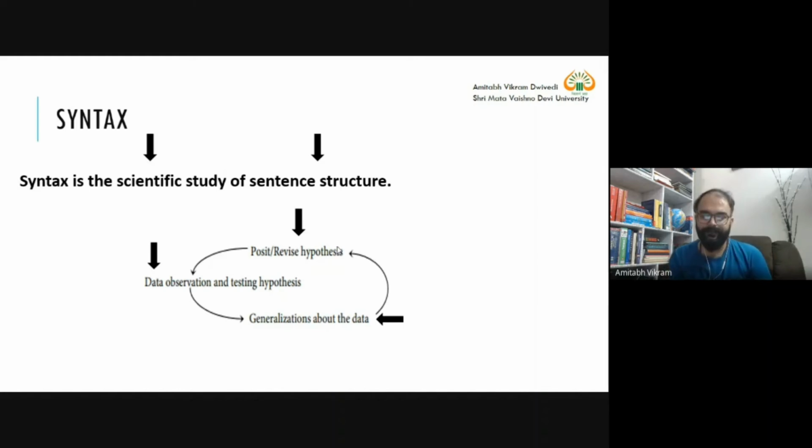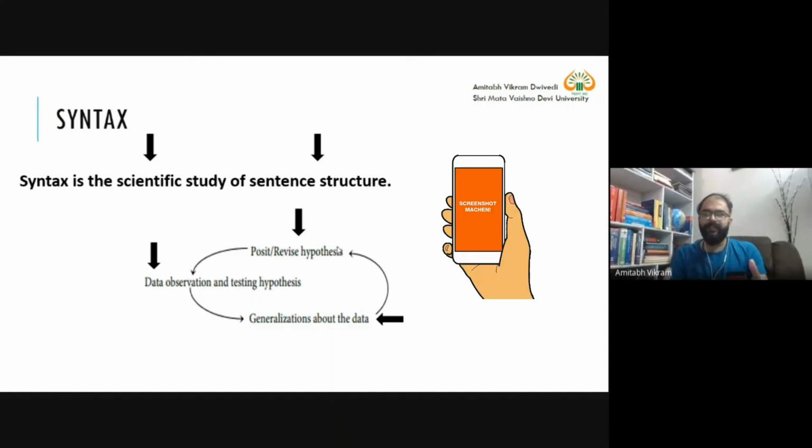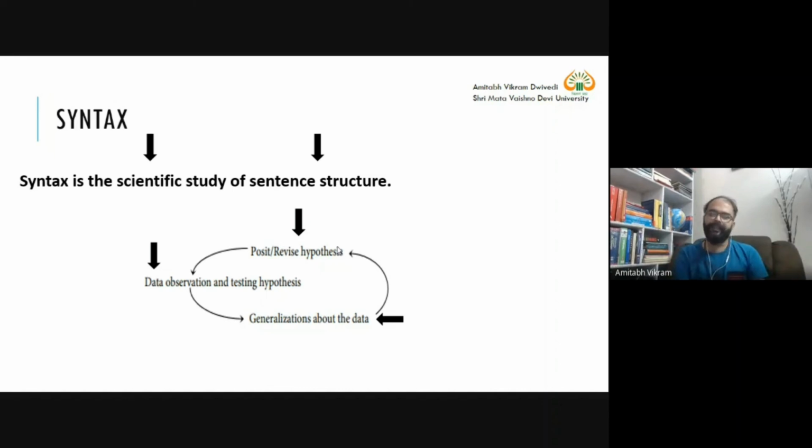I have this noble idea that I want to conduct research, and for that I need your help. And students and people generally are helpful in nature. So they will say, okay, I will give you some screenshots of my WhatsApp messages which are not very personal to me. Fine. So I have like 100, 200 snapshots of those WhatsApp messages. That will become my data and observation.